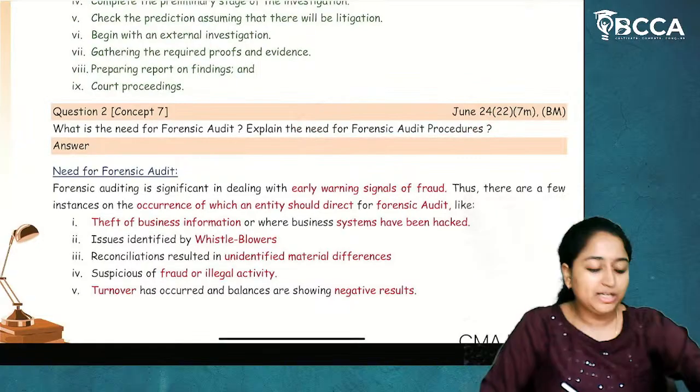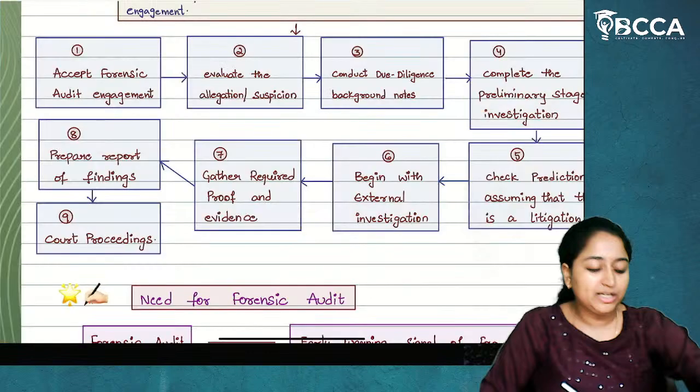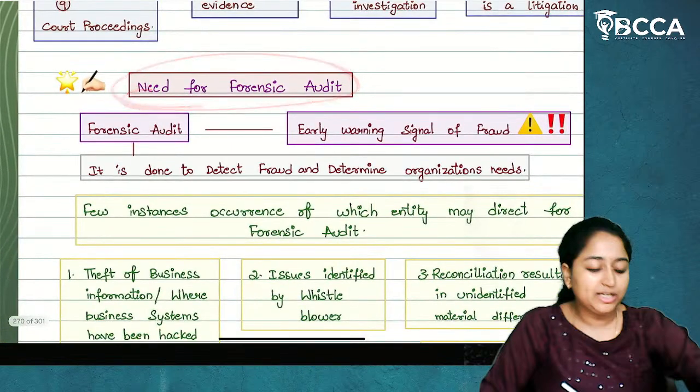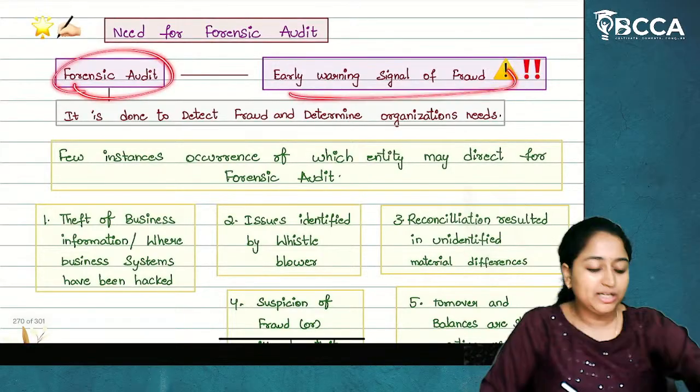Now, for any entity, why does a forensic audit have to be conducted? Need for forensic audit: forensic audit is nothing but an early warning signal of fraud. Because how will a forensic audit be started? It will begin with a suspicion or doubt, and it will end with investigation procedures. So because there is a suspicion, because we are getting a doubt that there is a fraud happening, we are calling for a forensic audit.